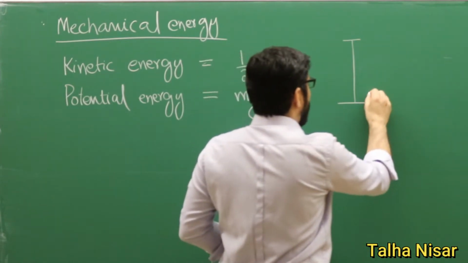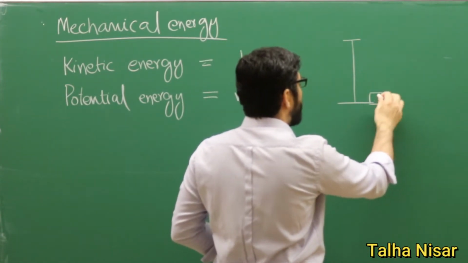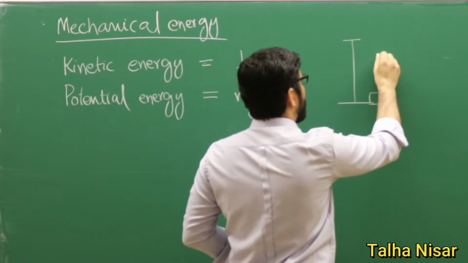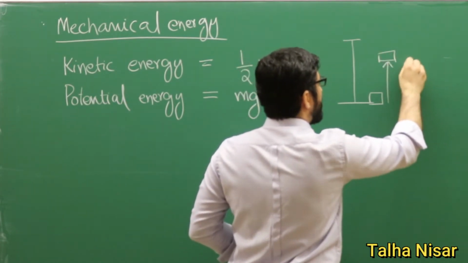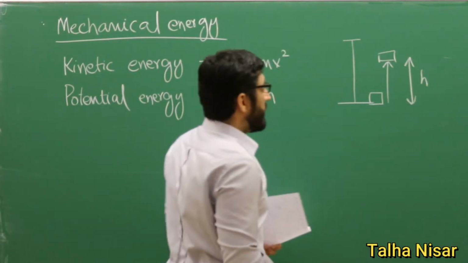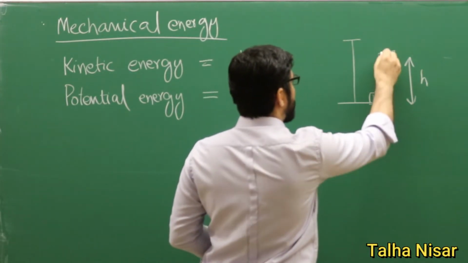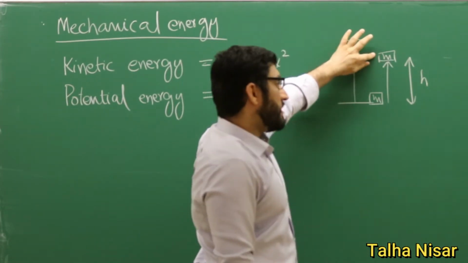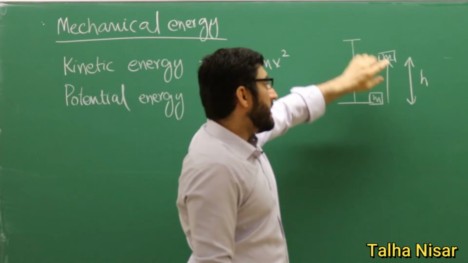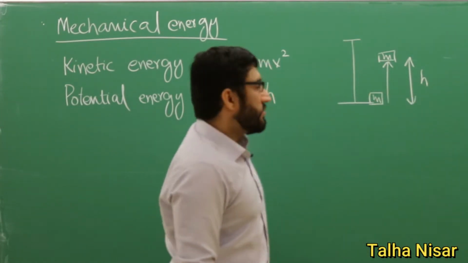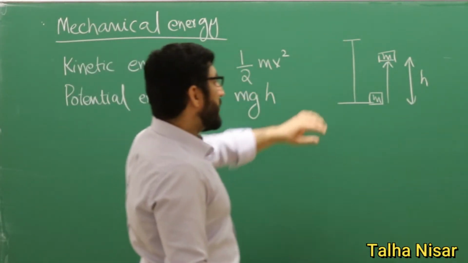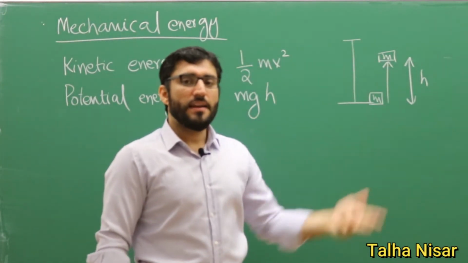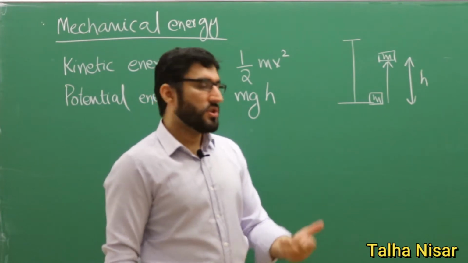If I have a block here on the ground, and I lift it to this position, and the height is h, so this is a mass. When I lift the same mass to some other position in the gravitational field, I will have some potential energy. So this potential energy is stored in this object because of its position.